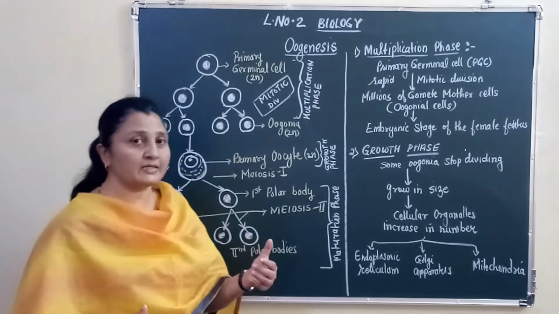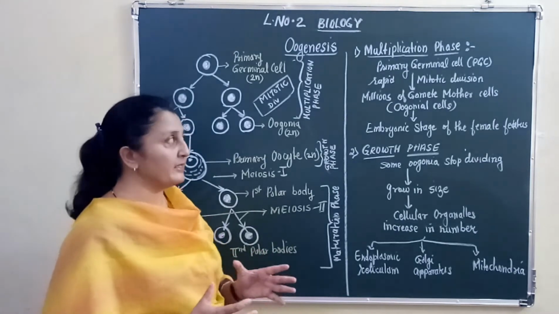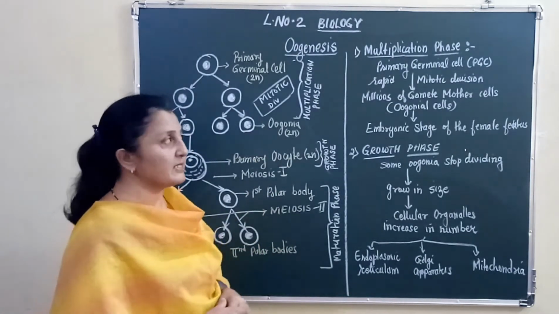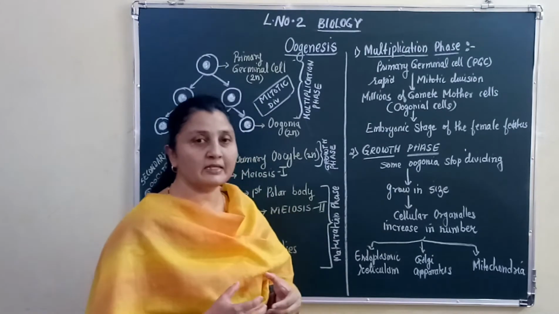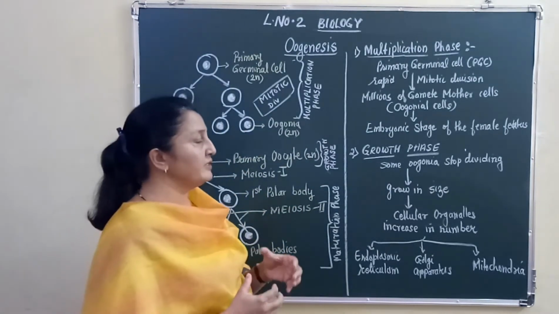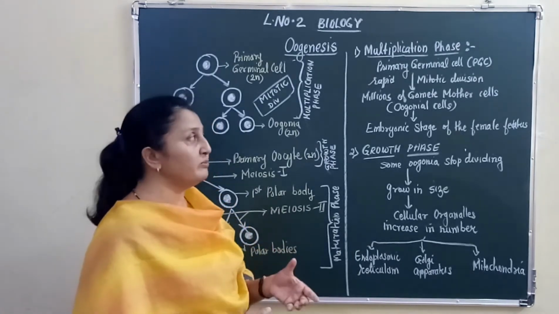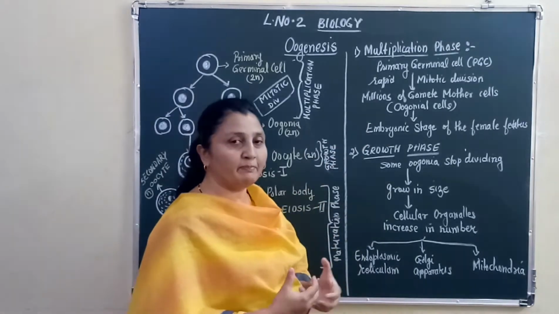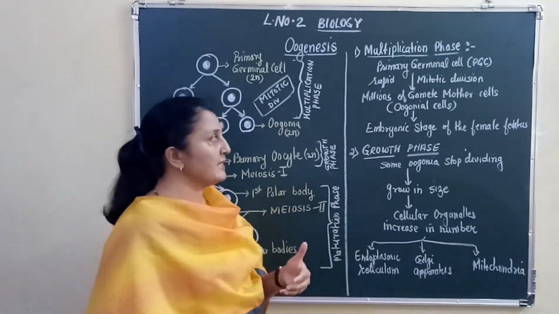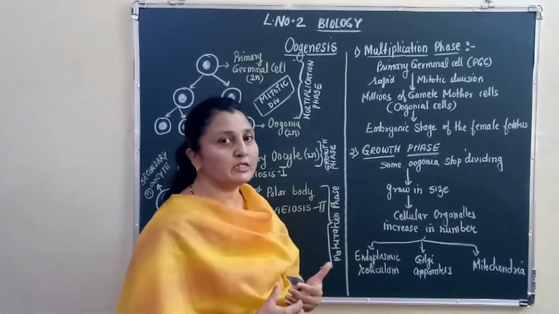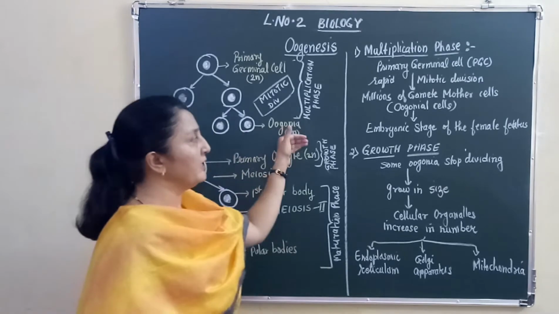That means oogenesis takes place in 3 steps. Let us see what those steps are in detail. The first step is the multiplication phase. The innermost lining of the ovary has germinal epithelium, and every cell of the germinal epithelium is called a primary germinal cell. It undergoes mitosis, a rapid cell division goes on, and you get the formation of millions of gamete mother cells, and those gamete mother cells are called oogonial cells. So rapid multiplication gives the formation of oogonial cells.